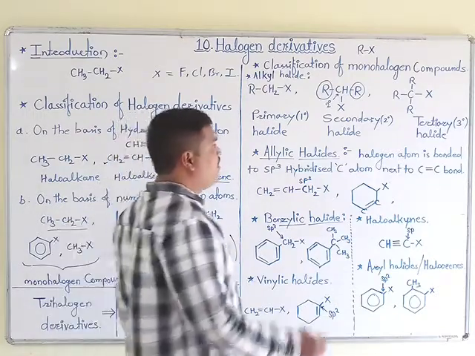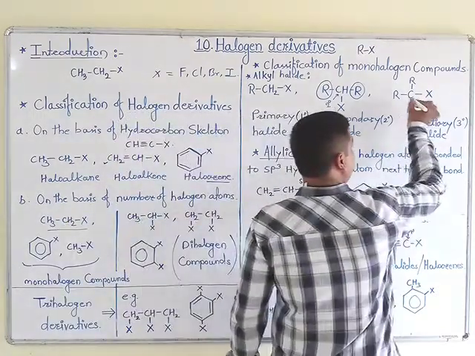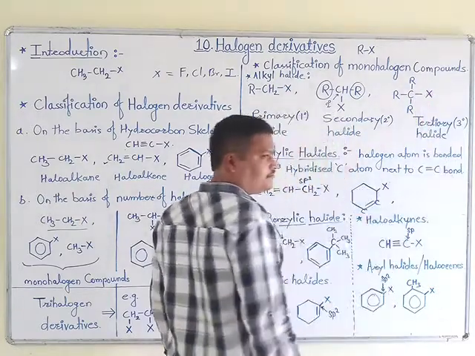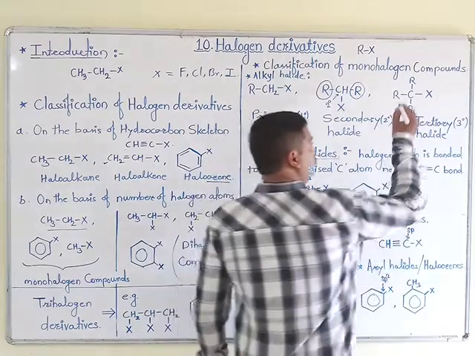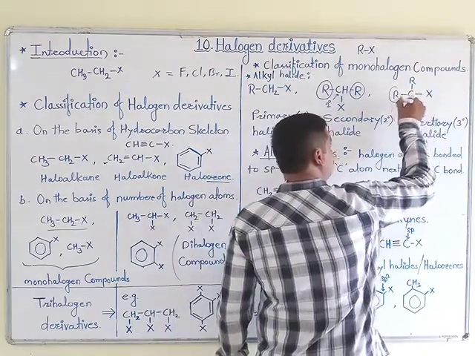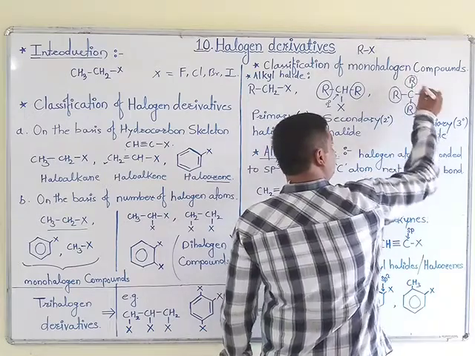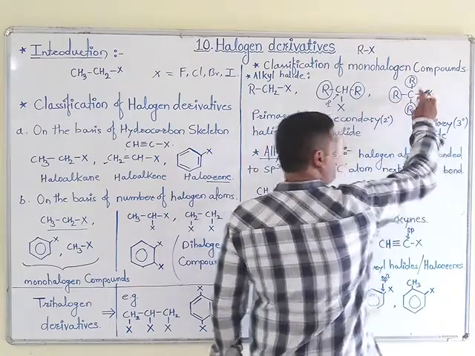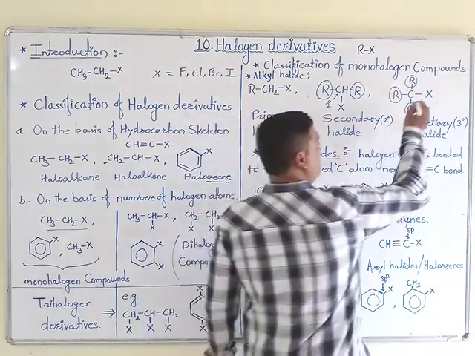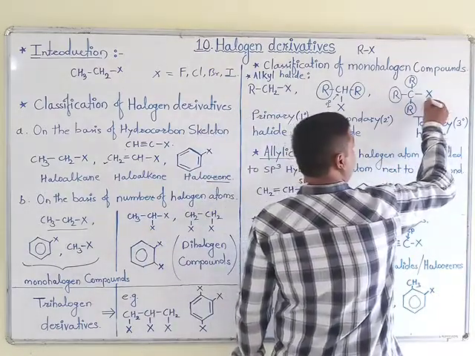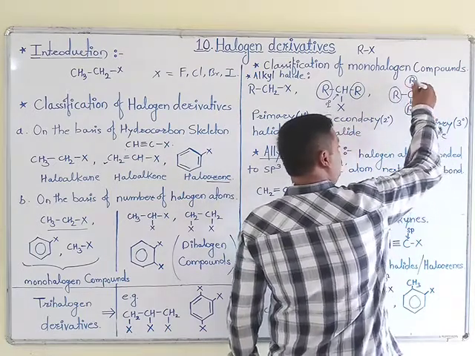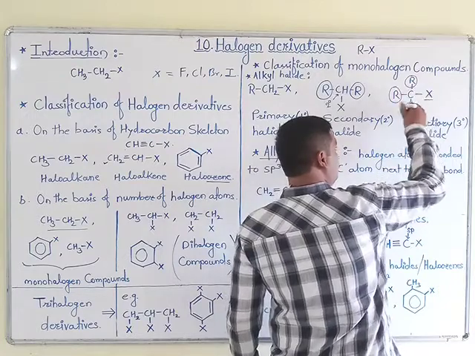Okay, then the next one is R3CX. Means to construct this molecule, 3 R groups are used, and we are interested to calculate its degree. You may tell this example by observing the first two examples. The halogen is attached to a carbon which is directly attached to 3 different R groups.